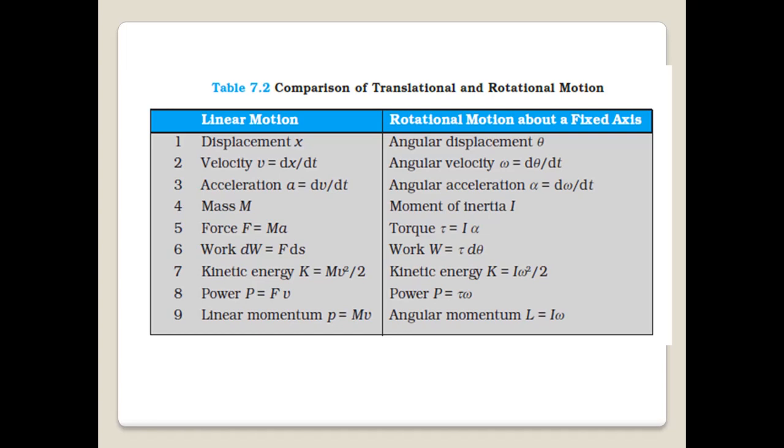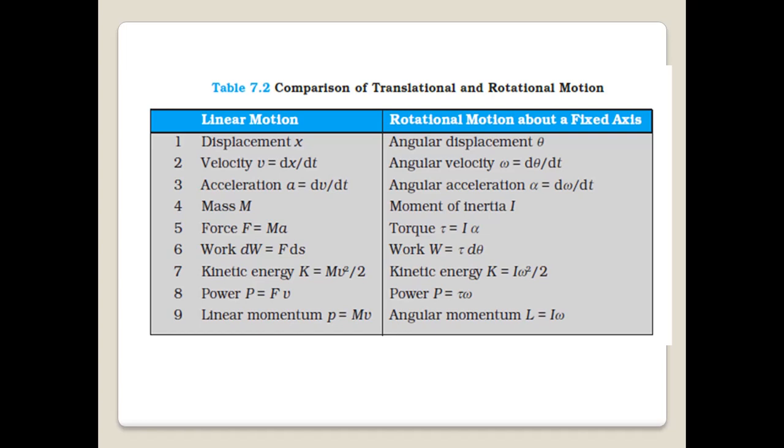Number 4, mass m. Its corresponding factor in rotational motion is moment of inertia I. 5, force F equal to ma, but instead of force we have a term torque. Tau equal to I alpha in rotational motion. Number 6, work. Work is dW equal to F ds, whereas work in rotational motion is tau into d theta.